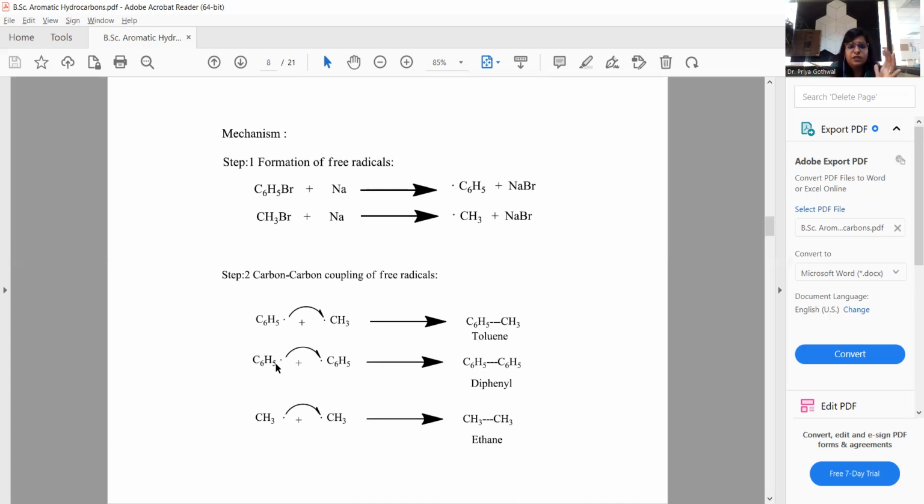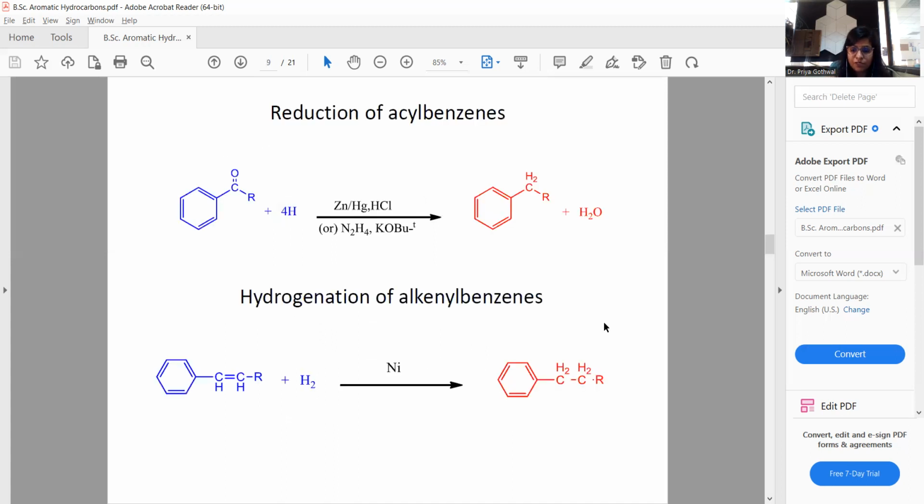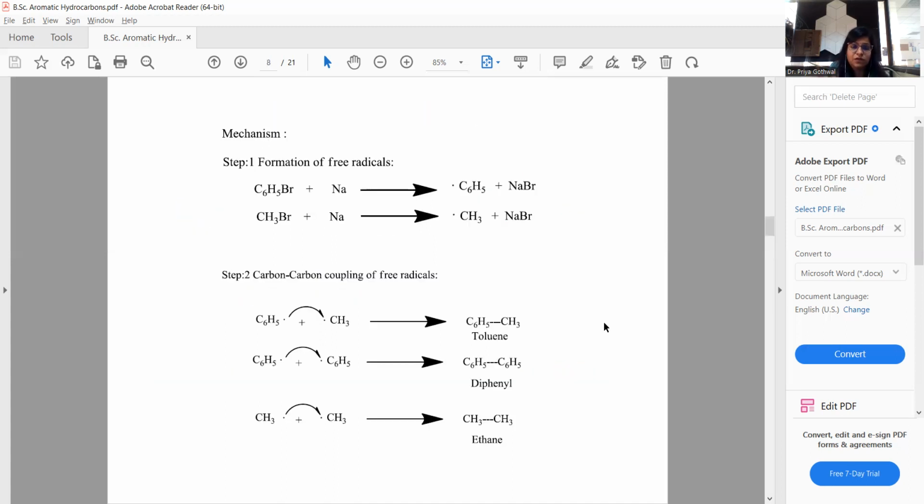Next, if two phenyl free radicals combine, they form a dimer product, which is known as diphenyl. Two benzene rings join together with a bridge, which is known as diphenyl. Next, when two methyl groups combine, they form ethane. This is the whole procedure of alkylation. This is the mechanism for the formation of the alkyl compound, which is known as an aromatic derivative of benzene.